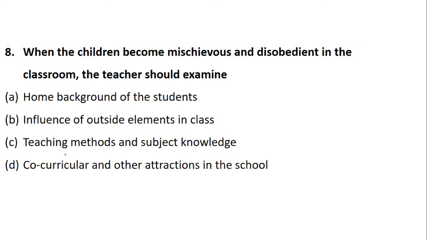Question number 8. When the children become mischievous and disobedient in the classroom, the teacher should examine what? Children are mischievous and disobedient, so what should be checked out? The home background, the influence of outside elements, teaching methods and subject knowledge, or co-curricular and other attractions in the school.